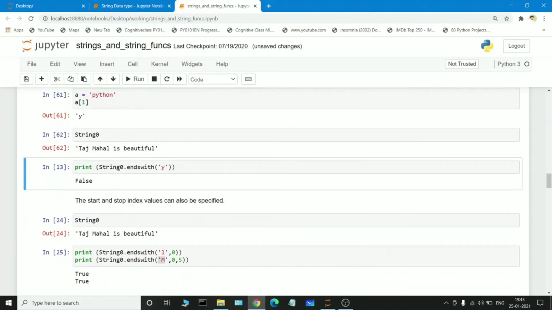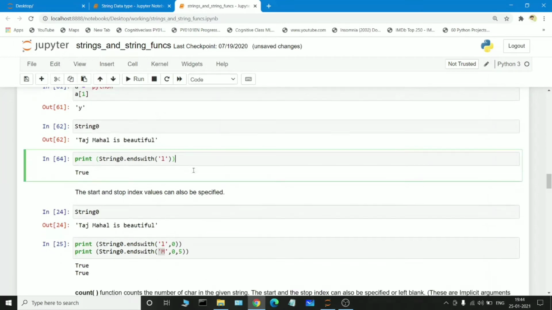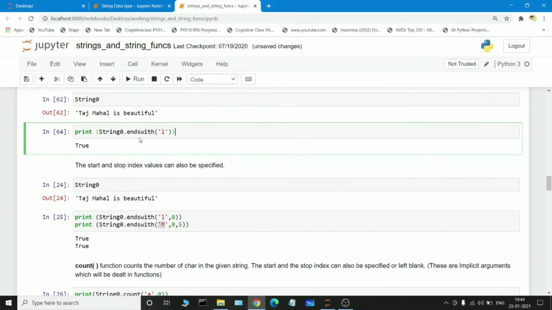So string 0 dot endswith y: the string ends with L, but we are giving y, so automatically it returns the boolean false. If we pass L, it returns true, because the end position is L and here also the end position is L. So this is how the endswith function works.